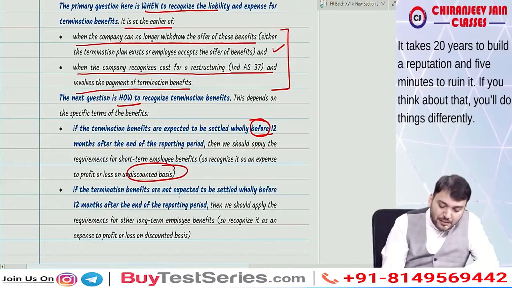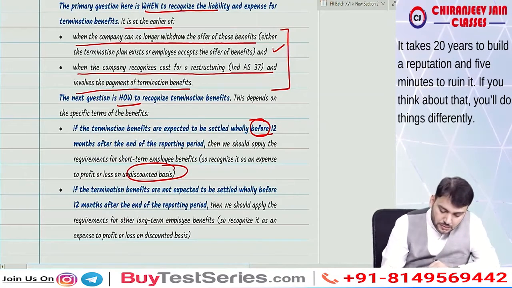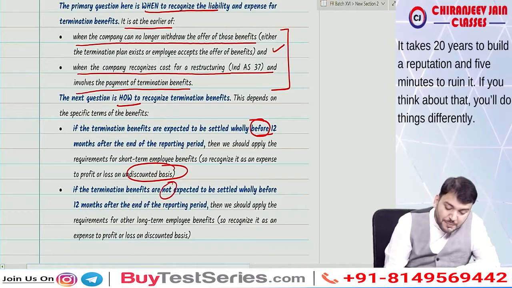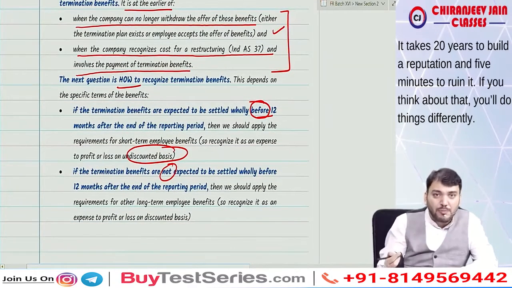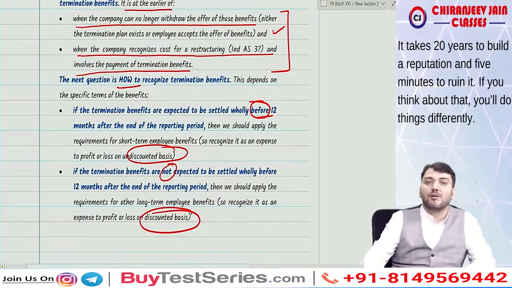And if the termination benefits are not expected to be settled wholly before 12 months after the end of the reporting period, meaning it is payable after 12 months from the reporting date, then it will be on a discounted basis.